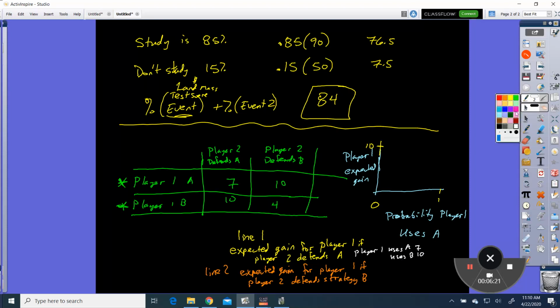So if player 1 uses A, he gets 7. So it's like right here.